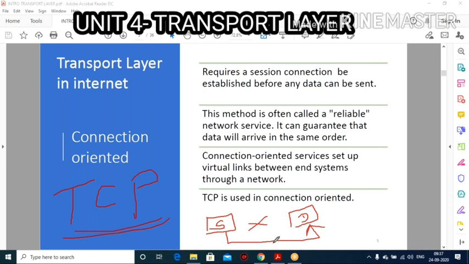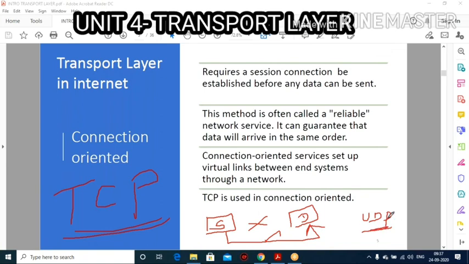If it is connection oriented, it makes a connection from the transport layer at the source machine to the transport layer in the destination machine. First it makes the connection before delivering your packet. In the transport layer, a message is first transmitted as segments. Now there is one more protocol, UDP, the user datagram protocol.